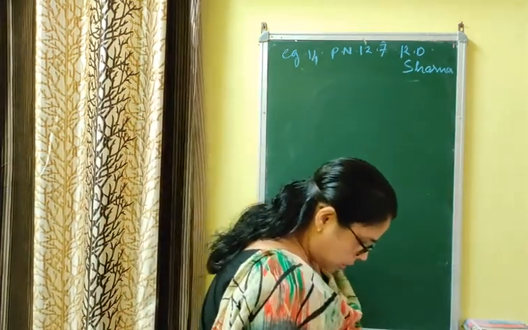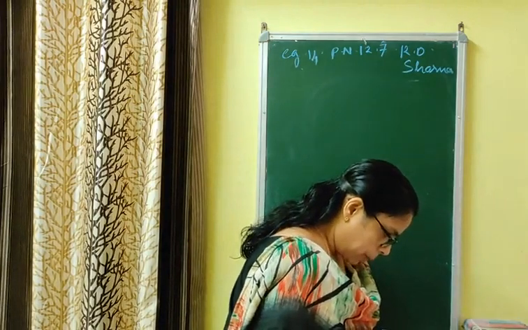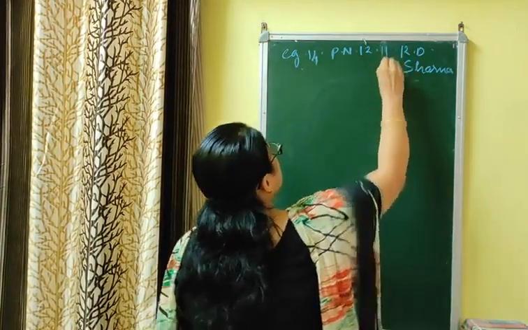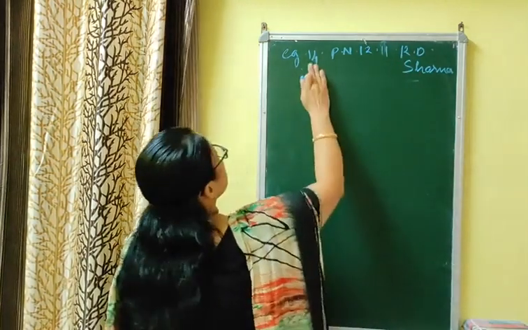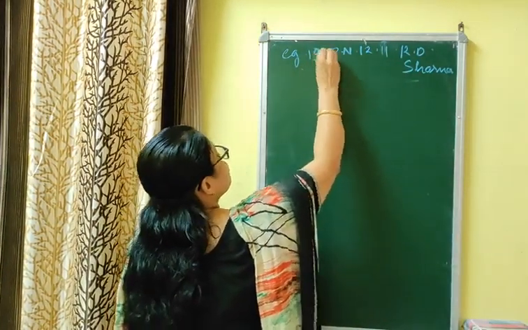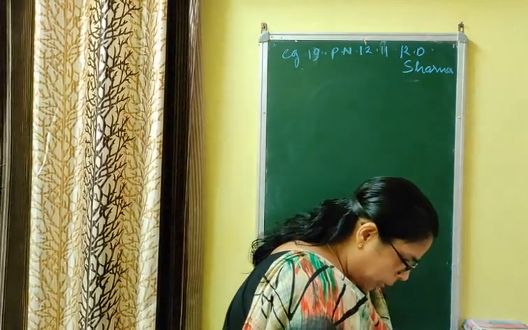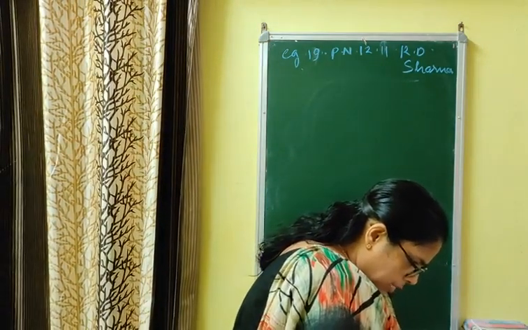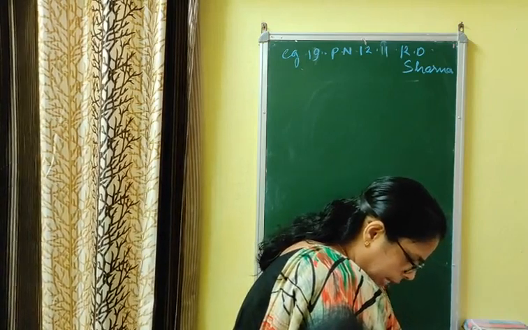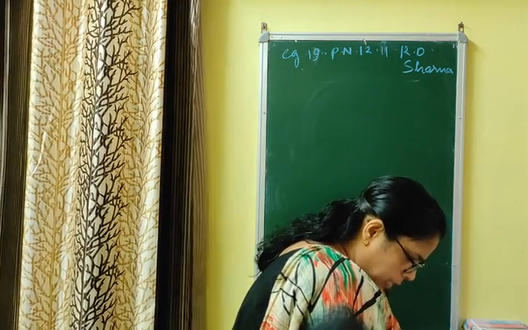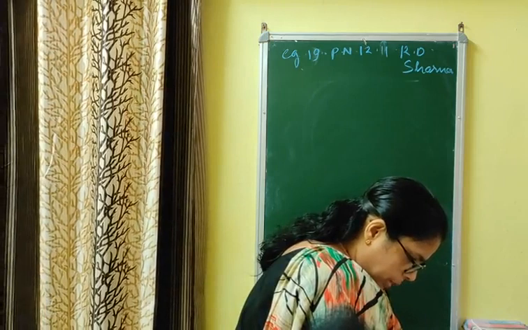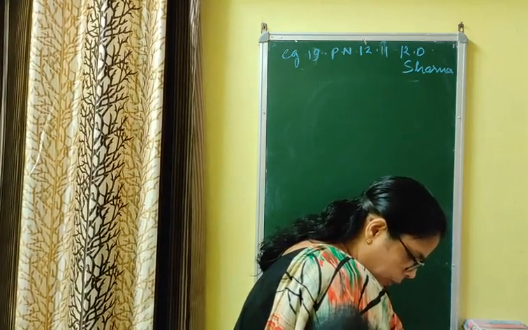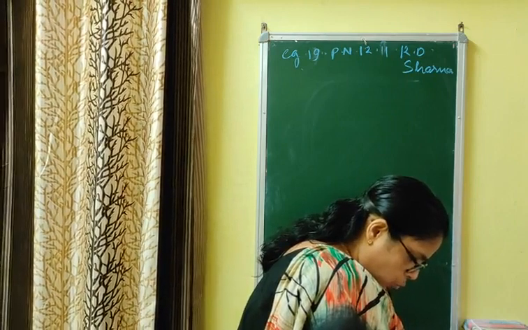Next question is, you also open the page number with me. Page number 12.11, example 19. I am reading the question. An aeroplane at an altitude of 1200 meters finds that two ships are sailing towards it in the same direction. The angles of depression of the ships as observed from the aeroplane are 60 degree and 30 degree respectively. Find the distance between the two ships.